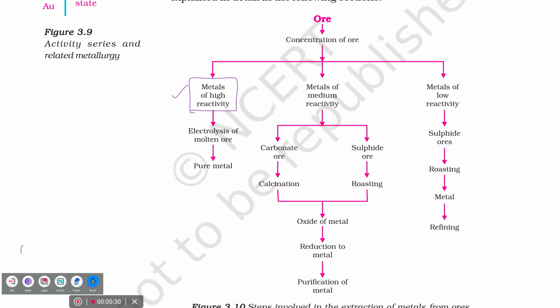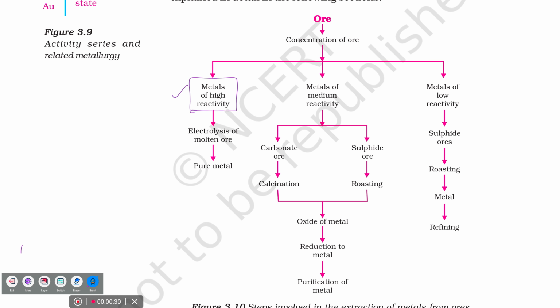Okay, and these metals will never be found in a free state. What do you mean by free state? What is the meaning of free? Separately, you will not get as a sodium, magnesium, calcium. It will be combined with some other element. If it is combined with some other element, will you call it as a free state or a combined state? So always high reactive metals will be in the form of a combined state.